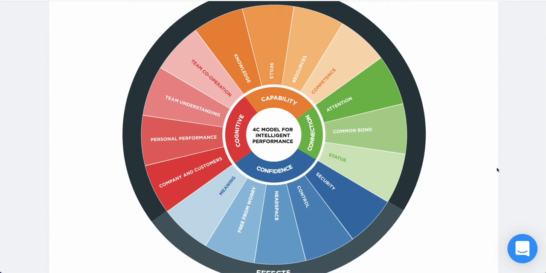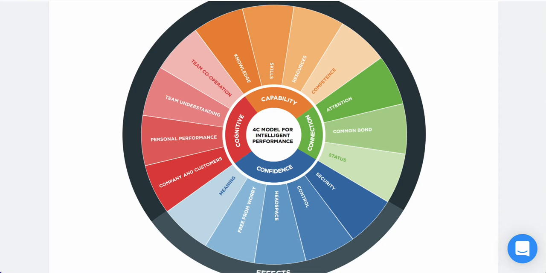Lastly, you've got the emotional aspects of work. Do they feel secure? Do they feel in control? Are they getting enough headspace? Are they able to work free from worry? And do they find their work meaningful? So that's the 4C model, and that's what we measure within the survey.